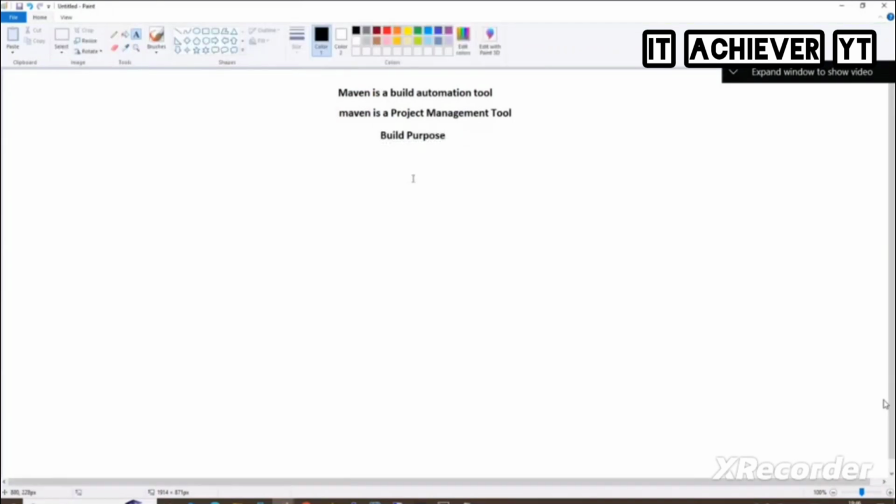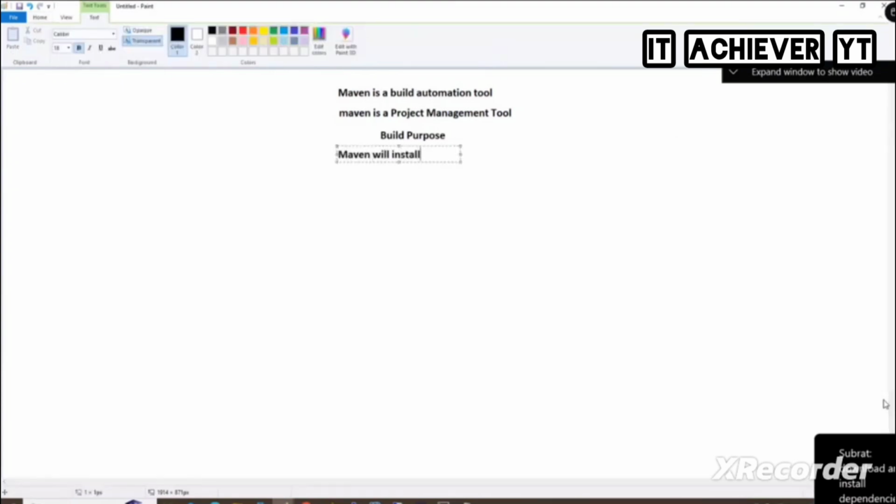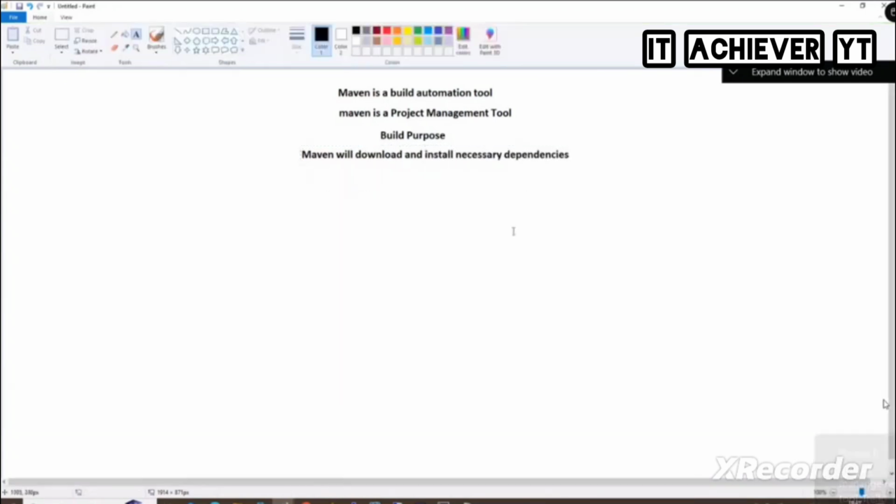What is the meaning of build? The developer will write the code, and Maven will take the code and download all necessary dependencies. Say the word dependency. Whenever you hear about Maven, remember it will download and install dependencies, like plugins and libraries, which are required for the code. I'll write it here: first it needs to download and install the necessary dependencies.